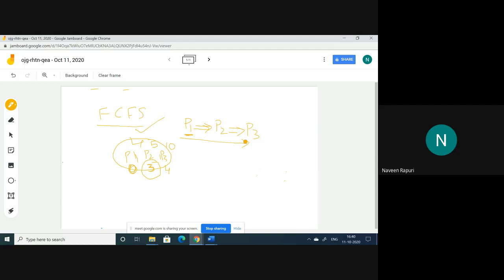The question is, what is the waiting time of P1, P2, P3, or what is the response time of P1, P2, P3, or the turnaround time of P1, P2, P3.